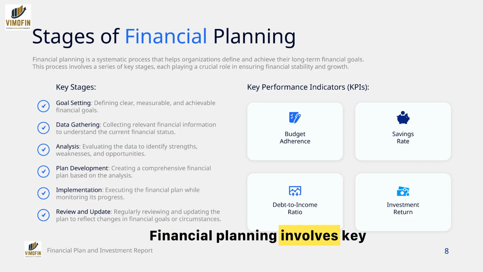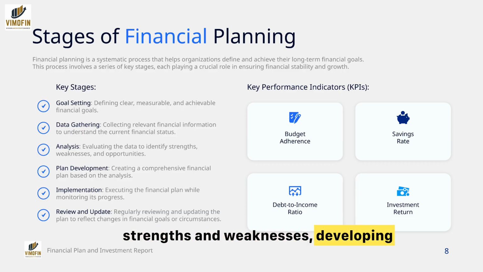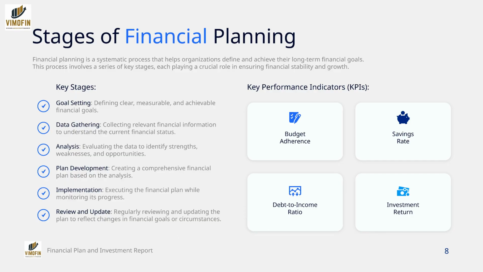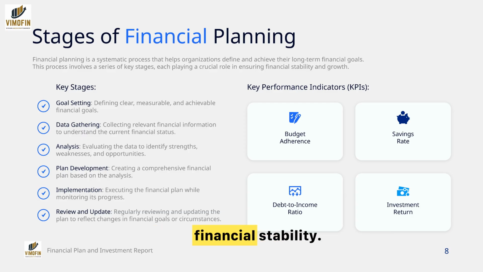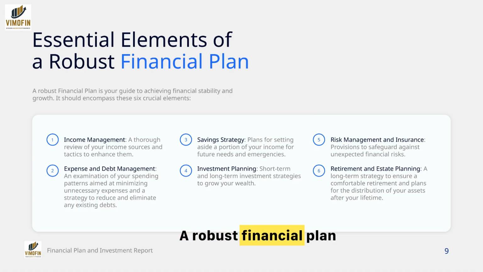Financial planning involves key stages: setting clear financial goals, gathering data to assess current status, analyzing strengths and weaknesses, developing a comprehensive plan, implementing it, and regularly reviewing and updating it. Key performance indicators like budget adherence, savings rate, debt-to-income ratio, and investment return are crucial for tracking progress and ensuring financial stability. A robust financial plan is essential for stability and growth.